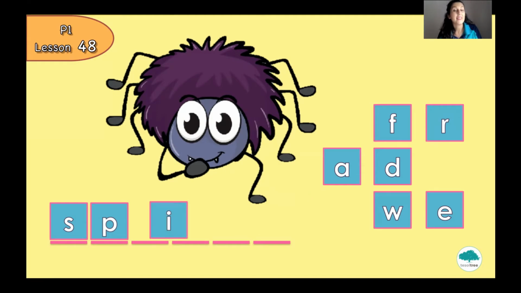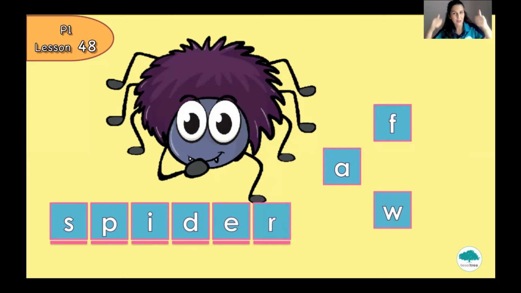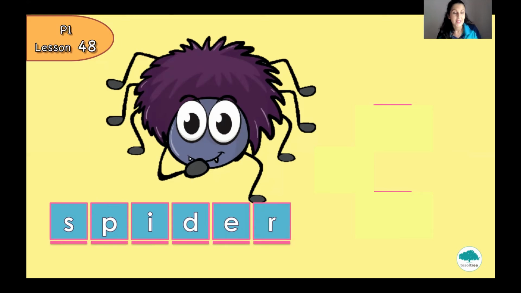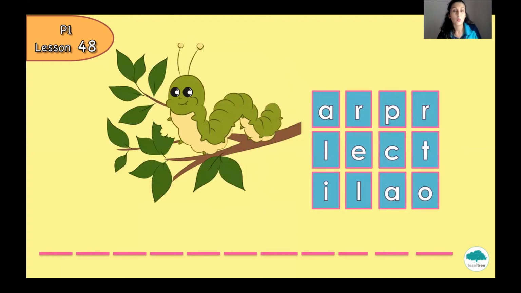Letter I. Yes, that's true. Letter D is going to be the next. Very good. And let's finish this word. So only 2 letters are left. Letter E and the letter R. Very good. Let's spell together. S-P-I-D-E-R. Spider.